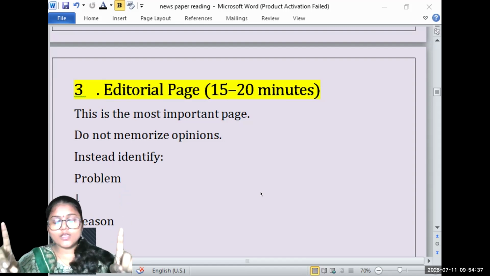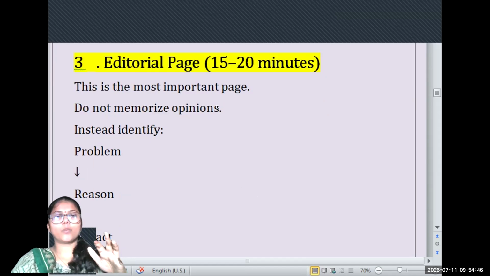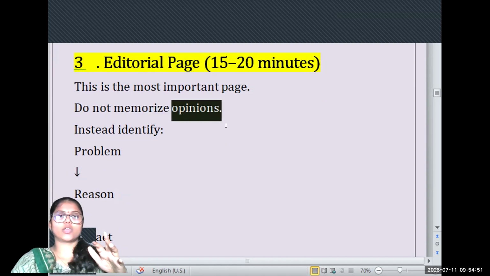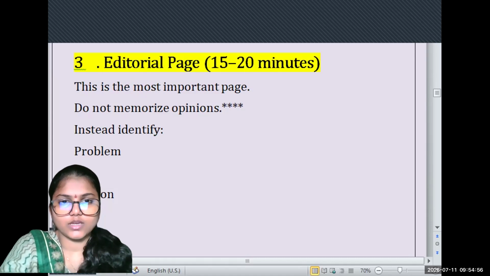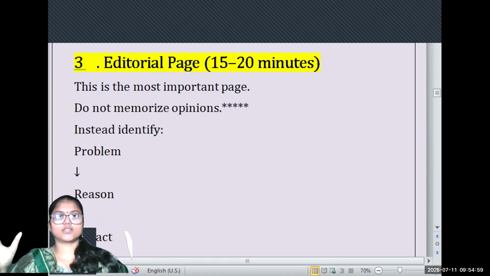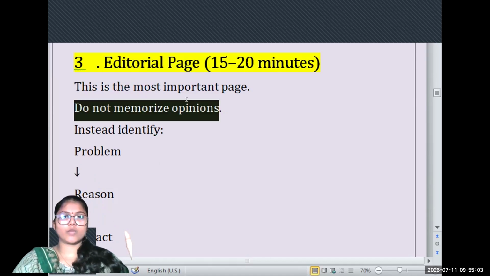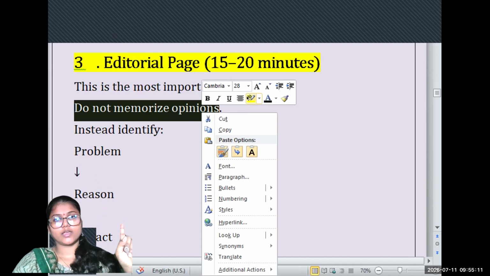And after that, you will have an opinion page. So basically the opinions will add value to your mains preparation. You must do this. I'm giving it 4 stars, 5 stars. If you're not able to study anything, at least you should read a newspaper, and that too, the editorial should be compulsory.